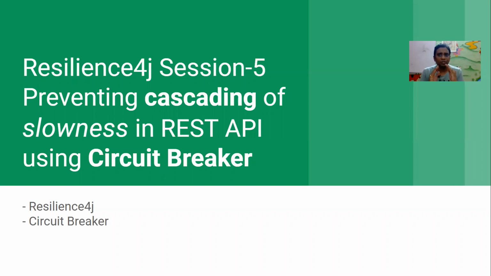In this session, we are going to focus on the Resilience4J circuit breaker pattern. If you have seen my previous video, I also demonstrated the circuit breaker pattern. But in this video, we are going to focus on how you prevent slowness from cascading from one microservice to another. In my previous videos, we looked at how to prevent the cascading of errors, like when B microservice is generating errors and you want to prevent those errors so that the entire microservices system becomes fault tolerant. In this session, we primarily focus on slowness.